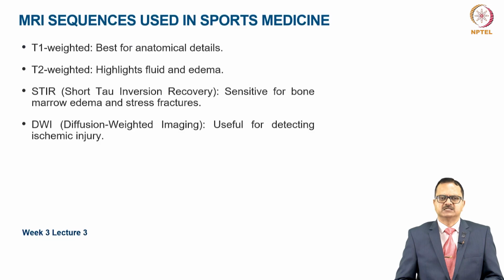There are several MRI sequences which are used in sports medicine: T1 weighted, which is best for anatomical details; T2 weighted, which highlights fluid and edema; STIR sequence, which is sensitive for bone marrow edema and for stress fractures; and DWI, useful for detecting ischemic injuries.